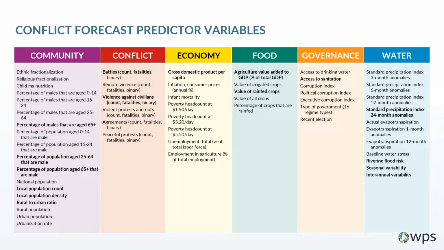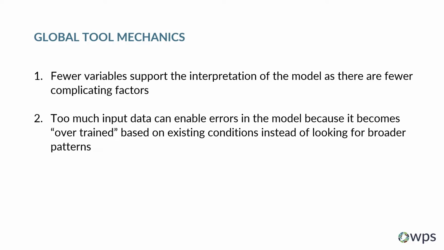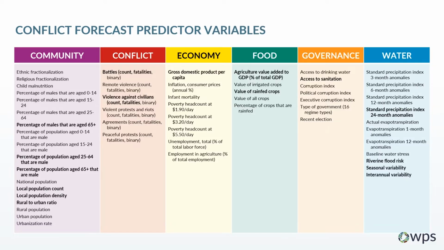The variables were narrowed down to fewer predictor variables for several reasons. First, fewer variables support the interpretation of the model as there are fewer complicating factors. Second, too much input data can enable errors in the model because the model becomes overfitted with historical conditions instead of looking for broader patterns. Through the narrowing of input variables, the model does not lose as much accuracy. Although the predictor variables are not necessarily the causes of conflict, they do indicate factors that likely contribute to conflict.